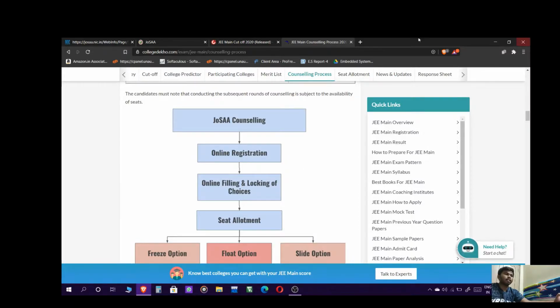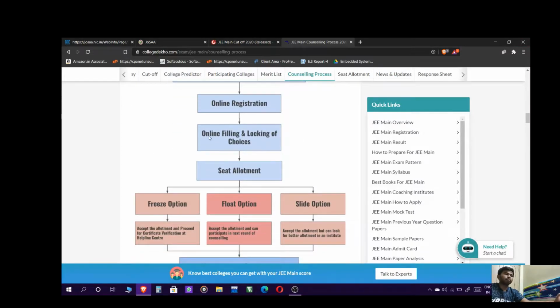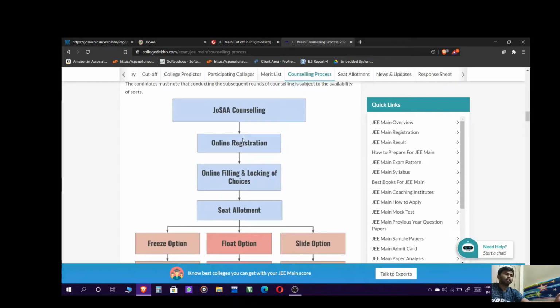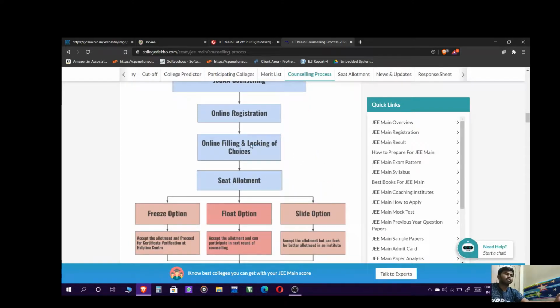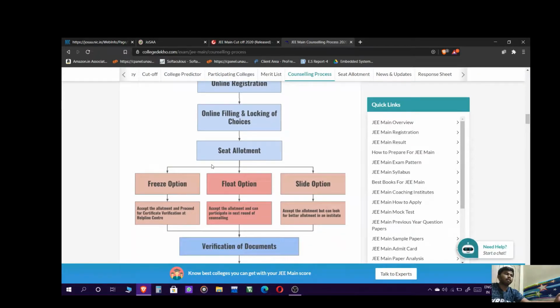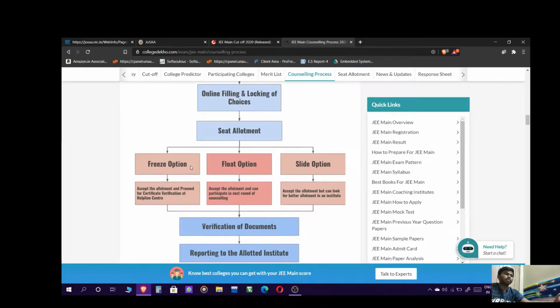This is a flowchart regarding that counseling: JoSAA counseling, online registration, online filling, locking choices. Now we are in this step. After this step there is a seat allotment, which will be done after the rounds. Here you can see 3 options: freeze, float, and slide.